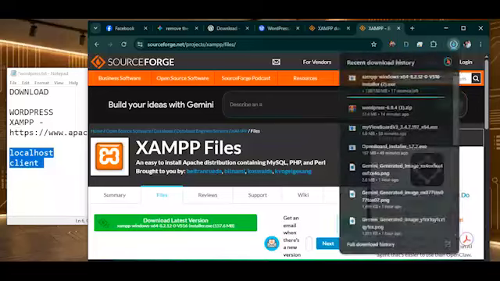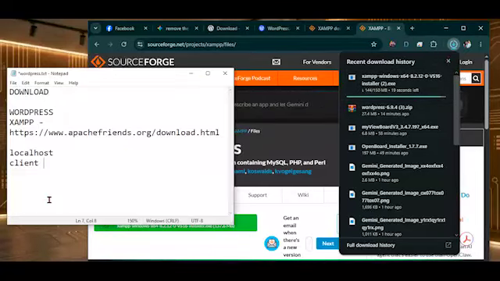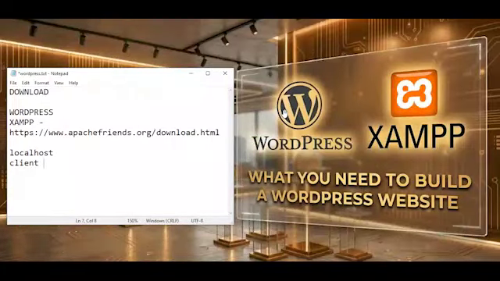I think our Xampp is now almost finalizing. We are remaining with some 14 seconds, then all is done. Now we have understood what Xampp is and what WordPress is.